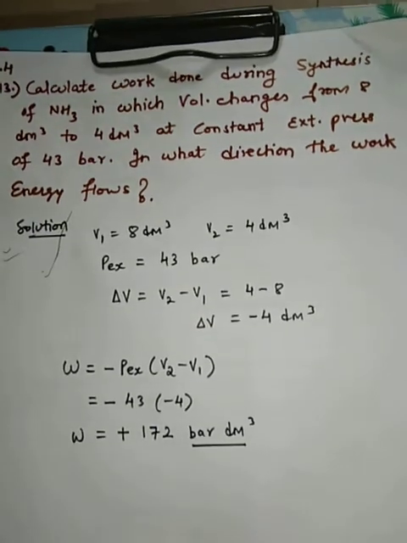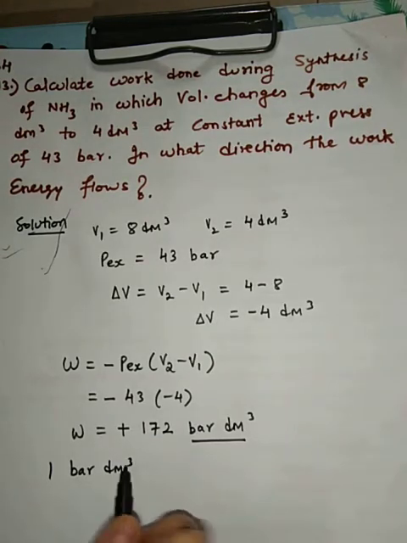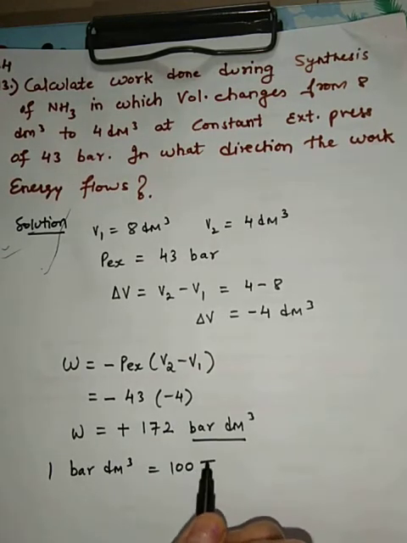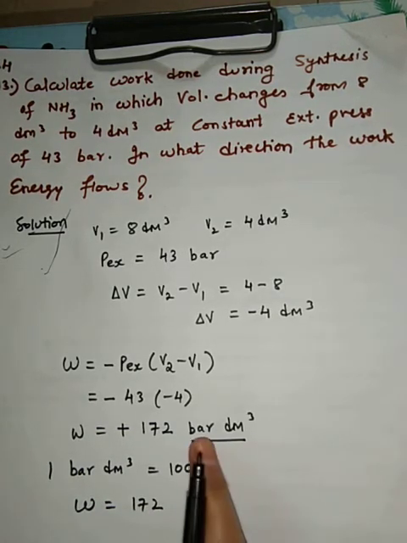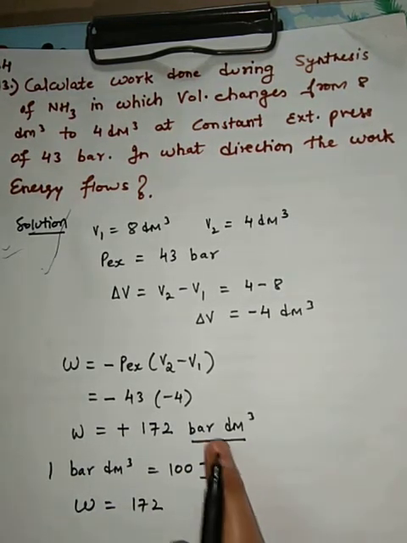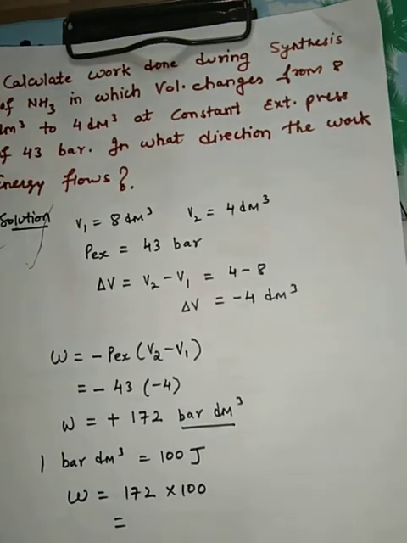If you remember, we have shown that 1 bar dm cube is equal to 100 joules. In the units we have shown this. How much is 1 bar dm cube? 100 joules. This means work is equal to 172, because this is also bar dm cube, I will multiply this by 100 so that it is converted into joules.